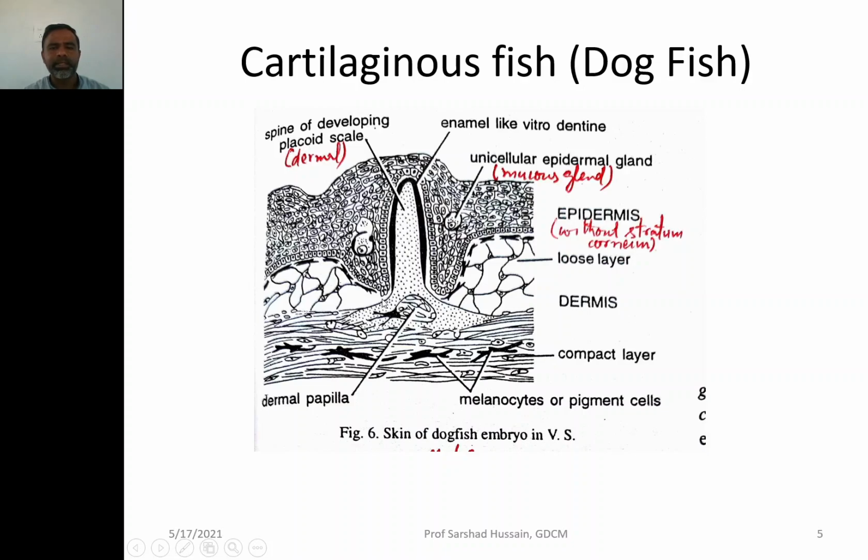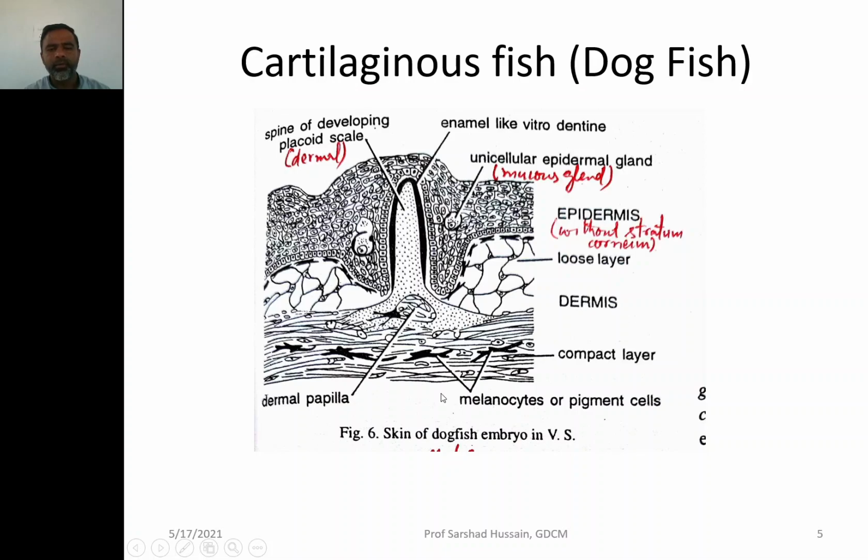This placoid scale has this type of structure, and above it is enamel-like vitrodentine. As in your teeth, the outermost covering is formed by the enamel protein, a very hard protein. Here again they are a very hard protein called the enamel-like.